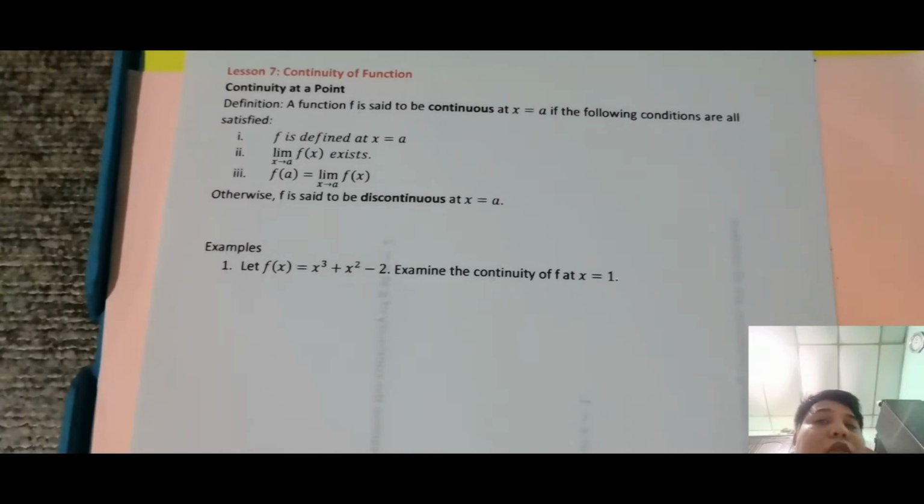Next, number 2, that's limit of f of x as x approaches a exists. Okay, so dapat nag-exist yung limit. So lastly, number 3, dapat yung f of a equal sa limit ng f of x as x approaches a. So, pag nangyari yung tatlong yan, therefore, pwede mo makonclude na yung function continuous at a specific point x is equal to a. Okay, so ito ginagawa natin sa continuity at a point, so meaning sa isa lang.